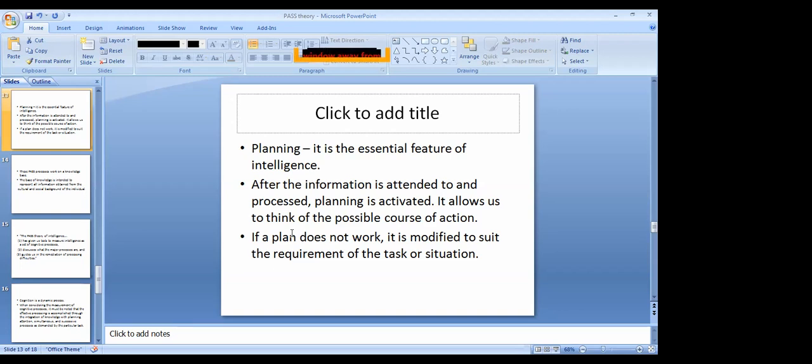So it allows us to think of the possible course of action, meaning how are we going to do this thing, work or whatever, the test. If a plan does not work, then it is modified to suit the requirement of the task or situation. Like some questions are not asked directly. Some questions are asked in a roundabout way, some indirect questions. So the straight thing which came to our mind, we cannot write now. Then it is modified to suit the requirement of the task or the situation.